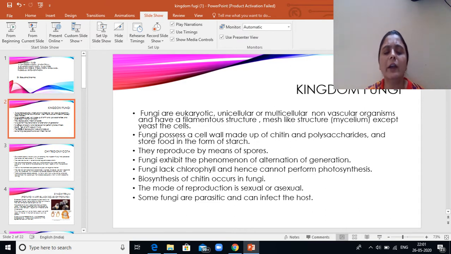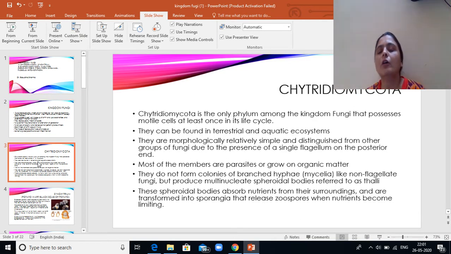Biosynthesis of chitin occurs in fungi. The fungi are parasitic and they can infect the host. First we talk about the general characters of Chytridiomycota.